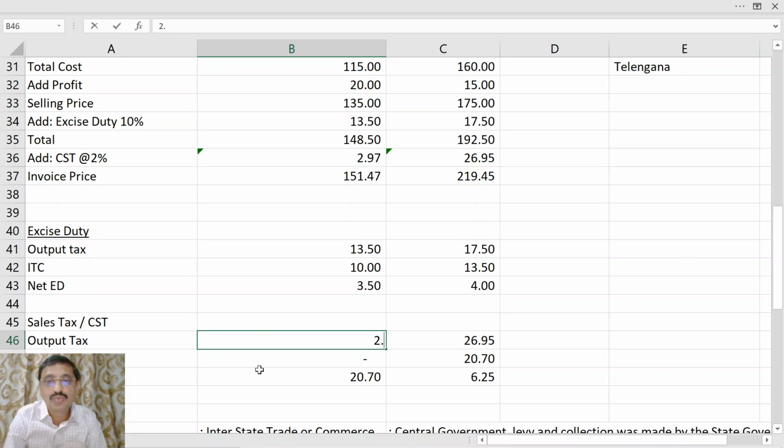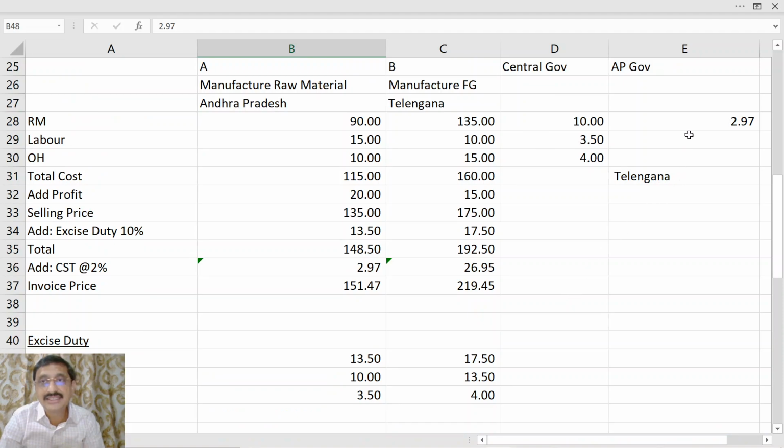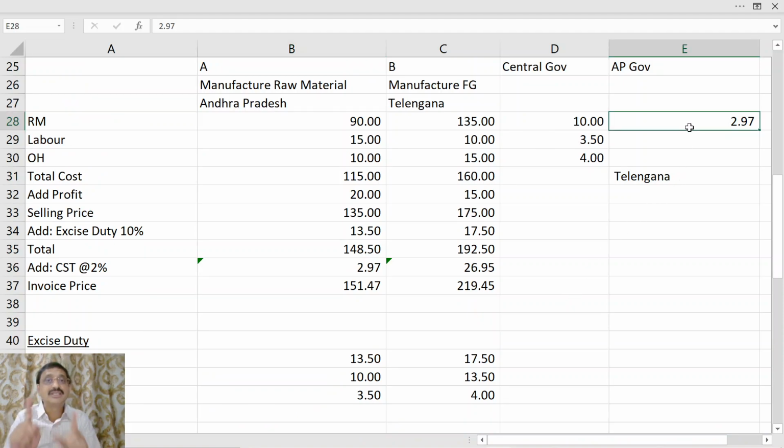It is 2.97. What is input tax credit? No input tax credit. He has to pay 2.97. But mind you, this 2.97 went to the Andhra Pradesh government. I repeat, CST though levied by the central government, will be collected and appropriated to the state from where the goods commence their movement.